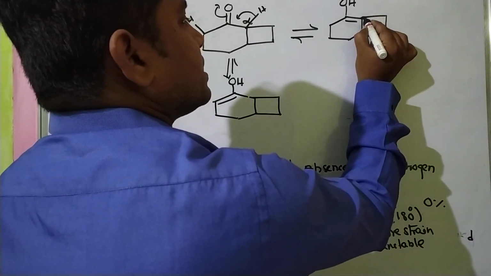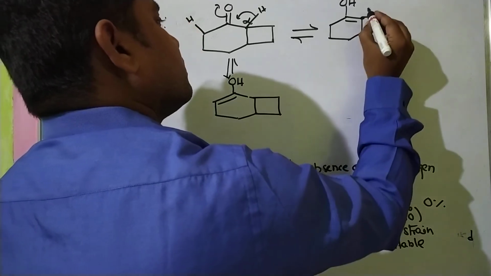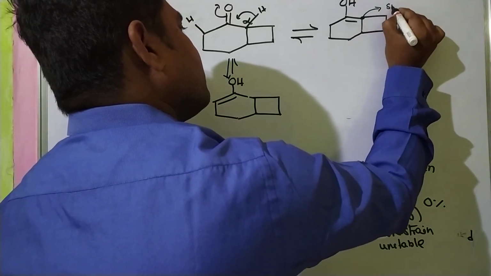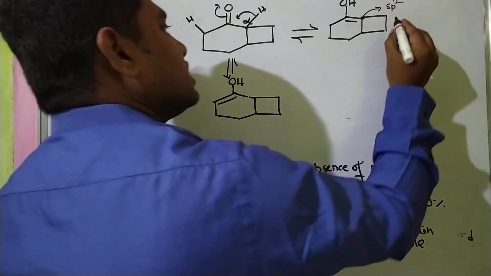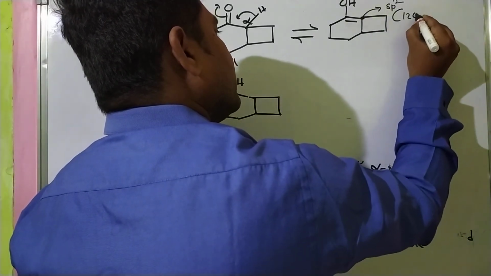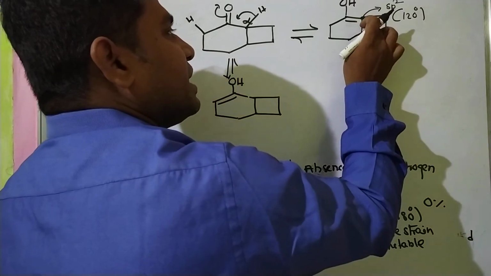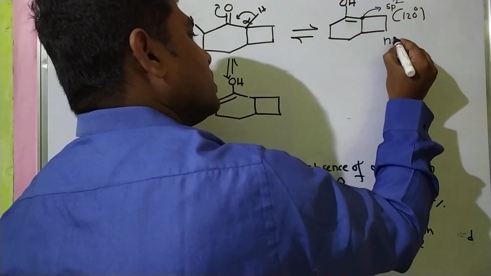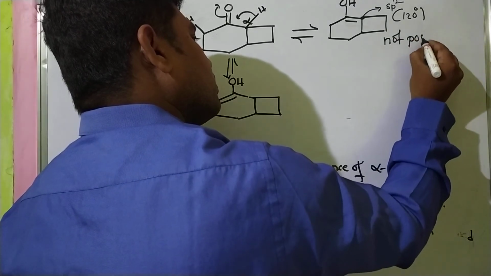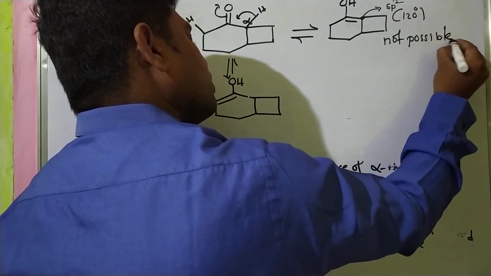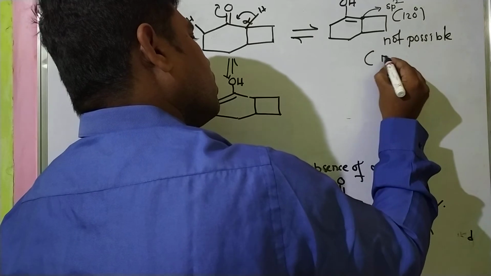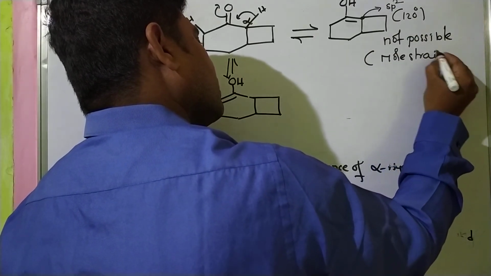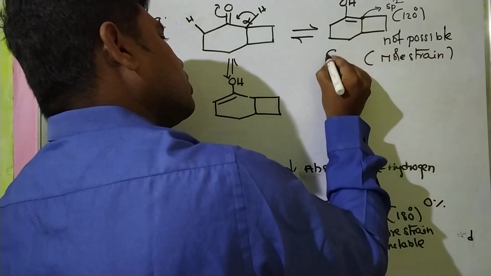Here this is the carbon atom. This carbon atom is sp2 hybridized. sp2 hybridized means 120 degrees. In a ring system, 120 degrees is highly unstable, not possible, because of more strain. So that's why this is 0%.